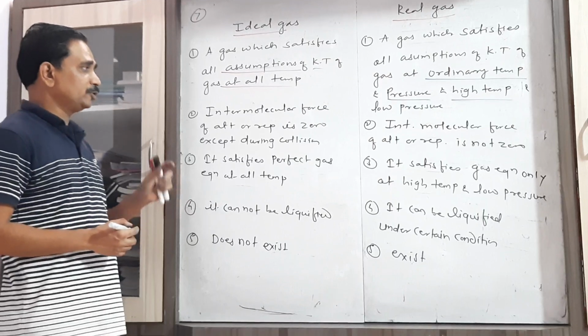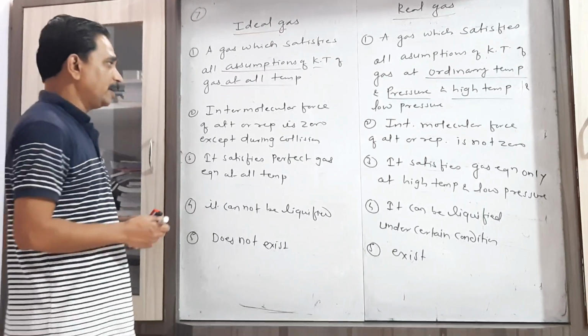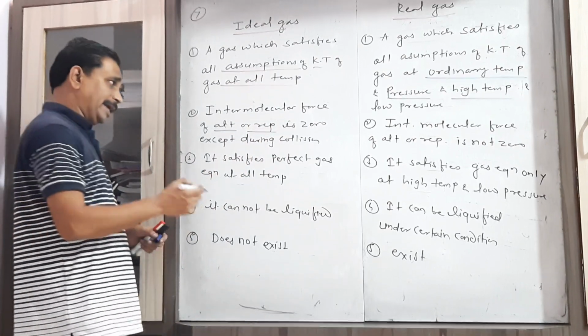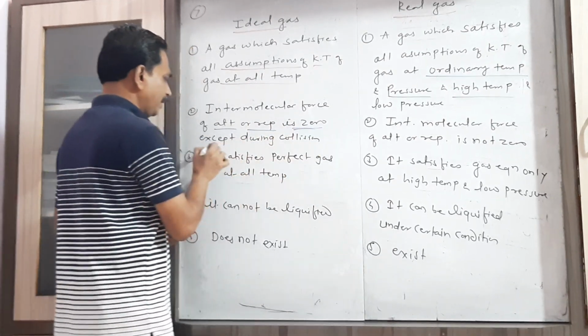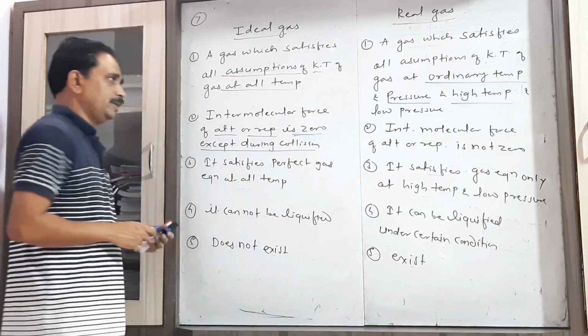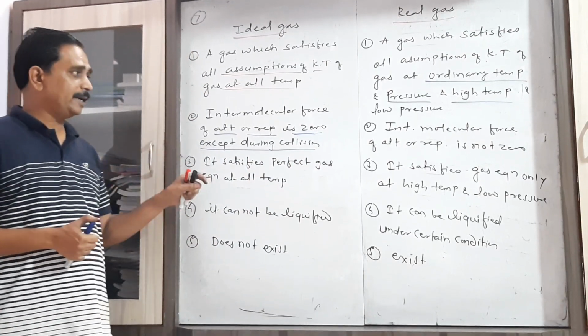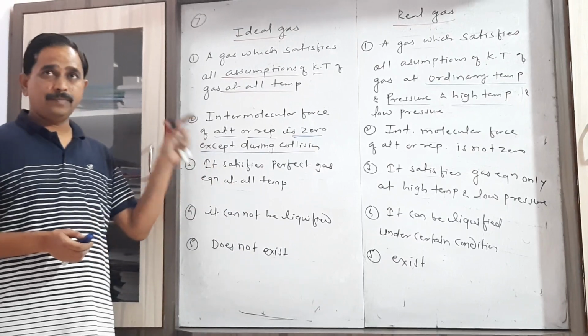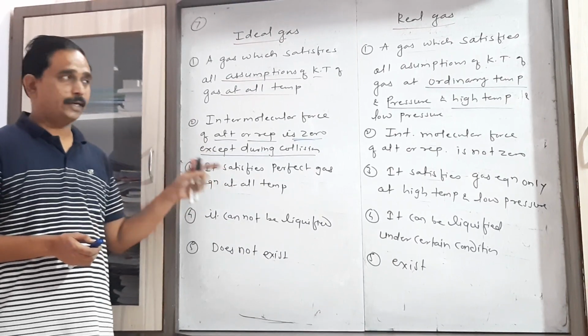Now in case of an ideal gas, the intermolecular force of attraction or repulsion is zero except during collision. In case of an ideal gas, the force of attraction or repulsion between any two molecules is zero.